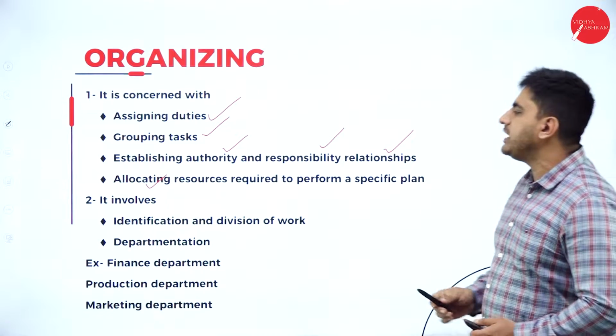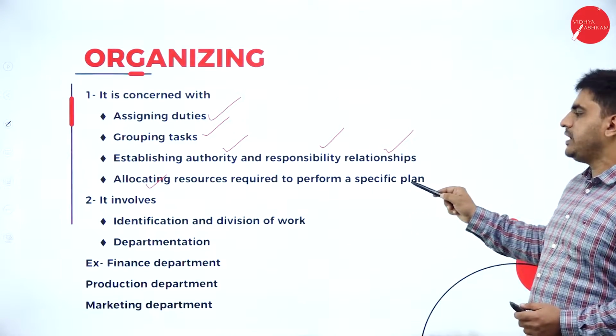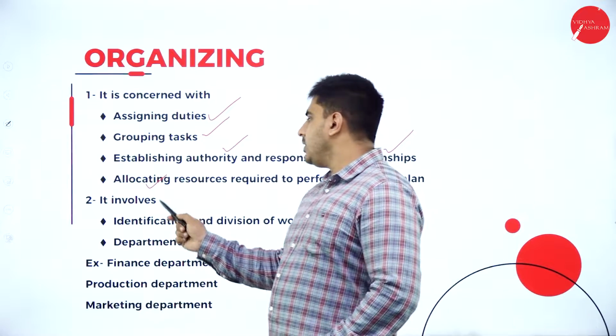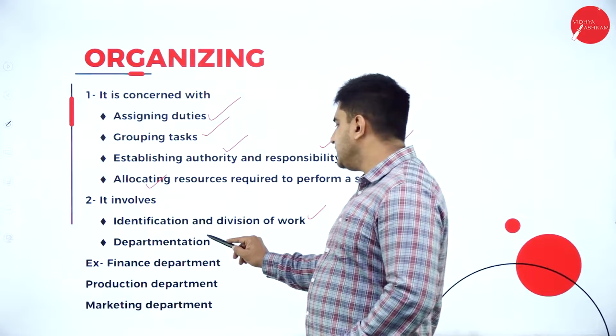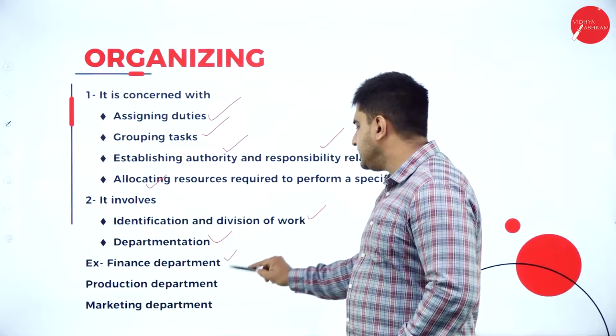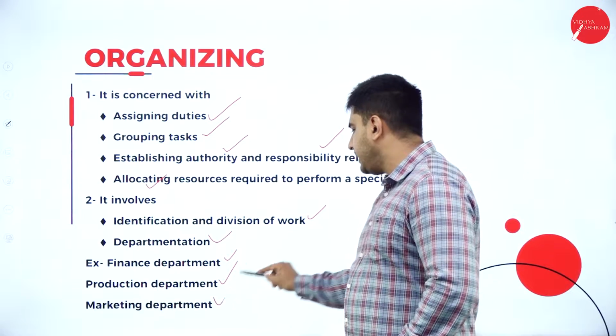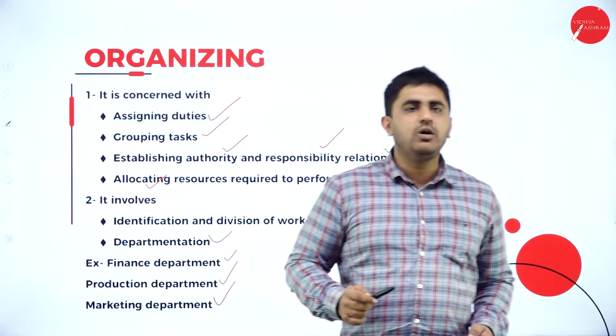So organizing will help to allocate the resources required to perform a specific plan. Next, organizing involves identification and division of work, which you have understood. Departmentation also we have understood. That is, the various departments like finance department, production department and marketing department will be established in organizing. So this is related to organizing.